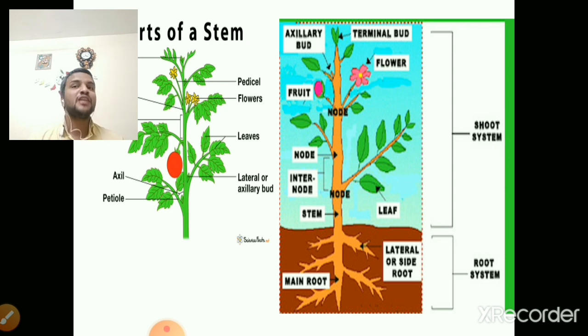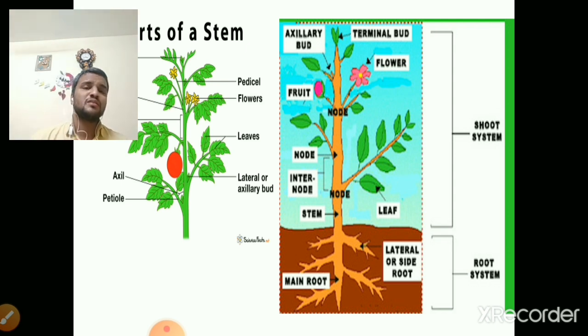Plant is mainly divided into two parts. You might have studied in 7th or 8th standard that a plant is divided into mainly two systems. One is the root system and another is the shoot system. You might be surprised, sir, you are using the word system here, but you say there is no system in plants. Yes, my dear students, we are using system here. What is a system? A group of things, or a group of parts, we can refer to as a system here. So root system and shoot system.